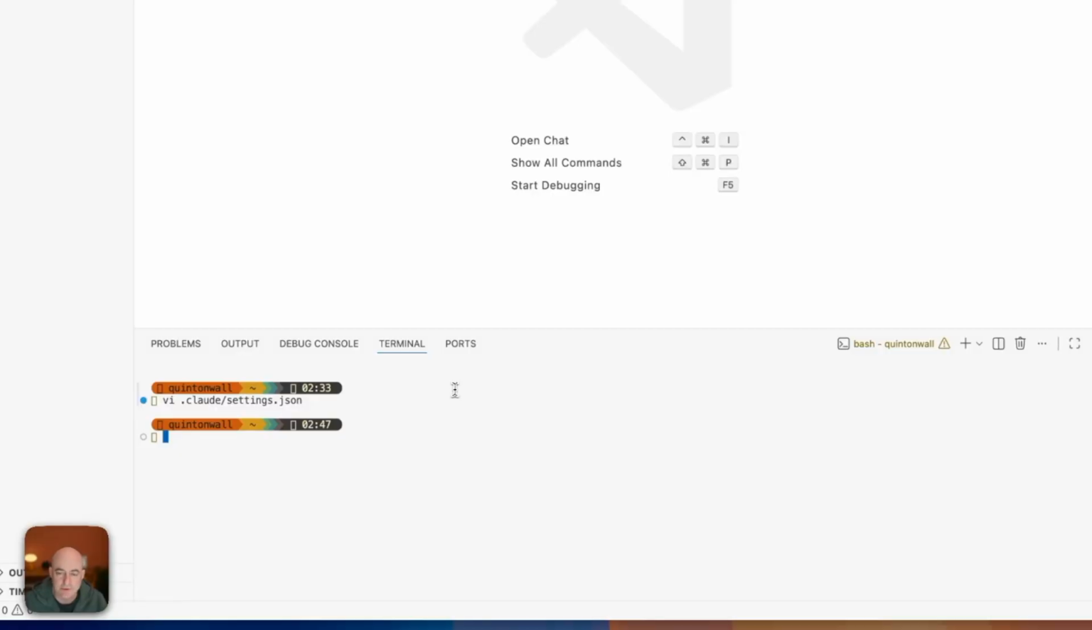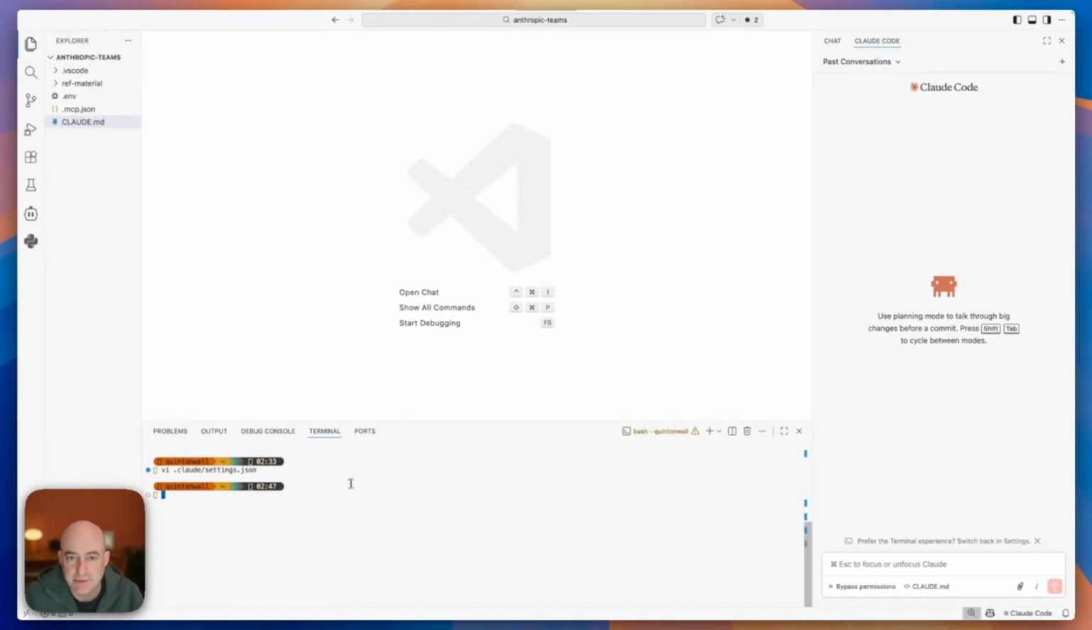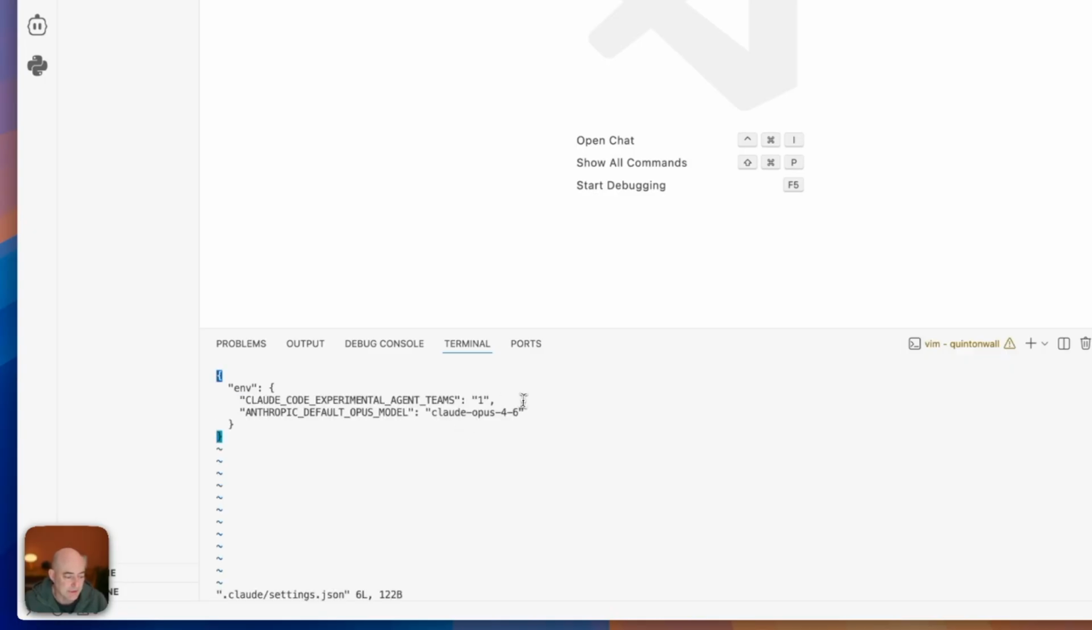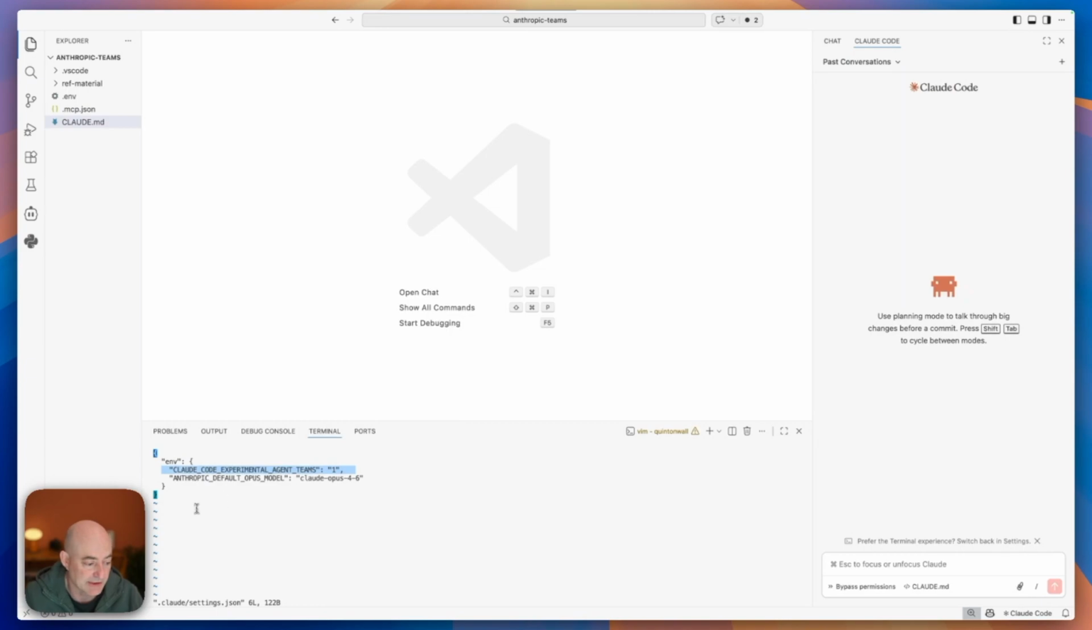I'm going to use Claude Code inside VS Code. Everybody works differently. I prefer to use it inside VS Code, and I really like this sidebar that comes as part of the Claude Code VS Code plugin. But before we get started, because Agent Teams is still in experimental mode, you have to go into your .claude settings JSON and make sure you add this experimental flag. You'll see here I'm also setting my default model to Opus 4.6 because I want to take advantage of that bigger context window.